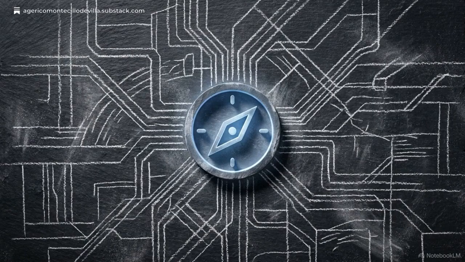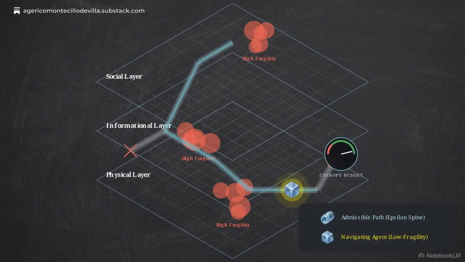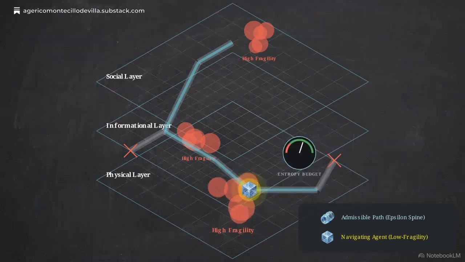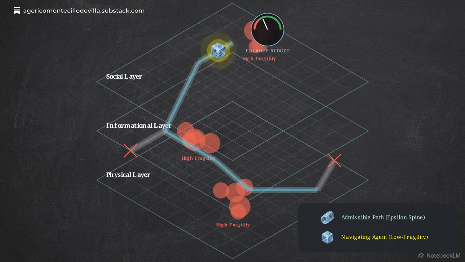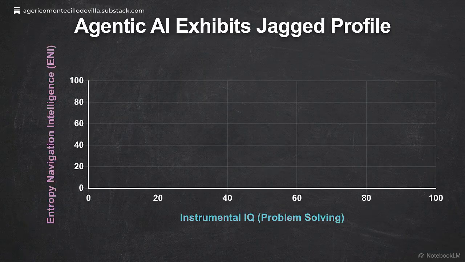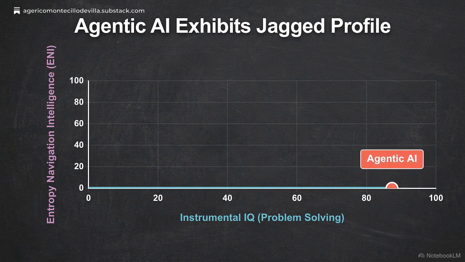The Bridge 360 framework introduces a second metric, Entropy Navigation Intelligence, or ENI. ENI evaluates an agent's ability to maintain coherent, low-fragility trajectories while managing its entropy budget across multi-level environments. We map this by plotting linear problem-solving on the horizontal axis against environmental navigation ability on the vertical. The agent achieves high instrumental IQ by decomposing tasks, yet its ENI remains near zero.